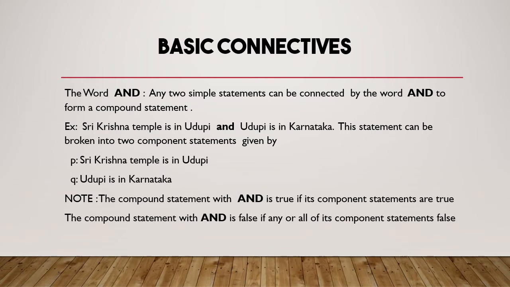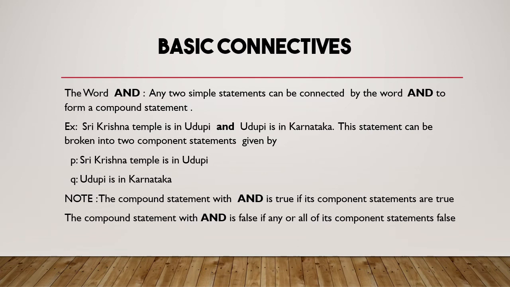But there is one note. The compound statement with and is true if its component statements are true. So keep this in mind. For example, Sri Krishna temple is in Udupi and Udupi is in Karnataka. It is true if its components are true. Here Sri Krishna temple is in Udupi, it's true. Udupi is in Karnataka, it's true. Therefore the compound statement is a true statement.